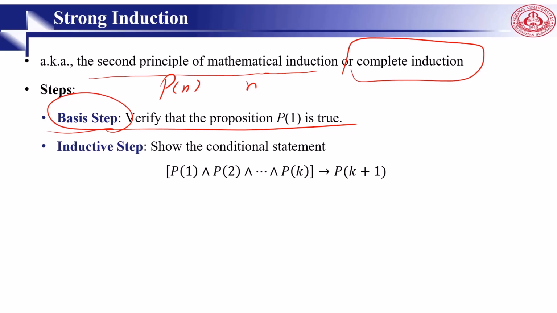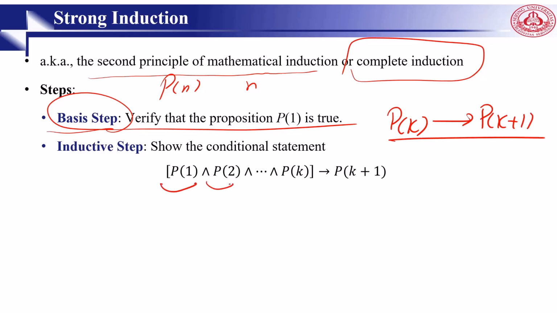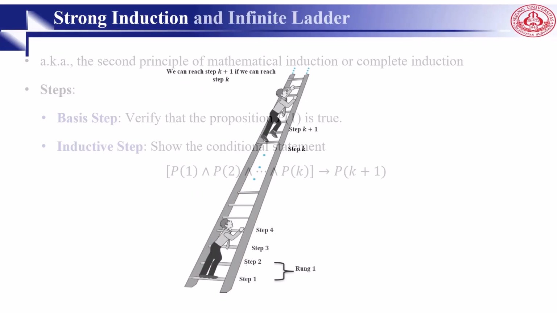Then we show a conditional statement. In traditional induction, we say if Pk is true by assumption, then Pk+1 must be true. Here, we say that if P1 and P2 and P3 and P4 up to Pk are correct, then Pk+1 is also correct. Right? This is strong induction.